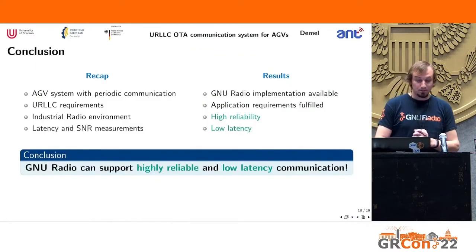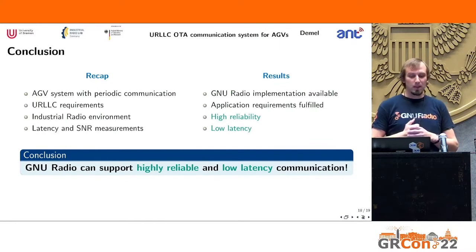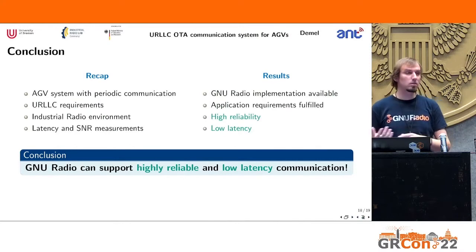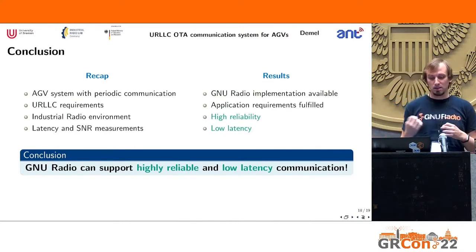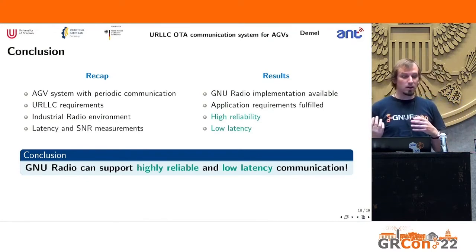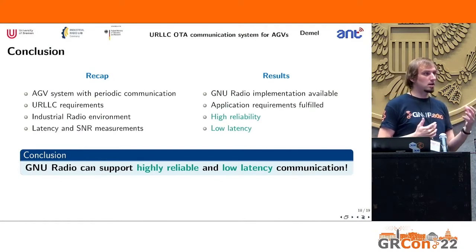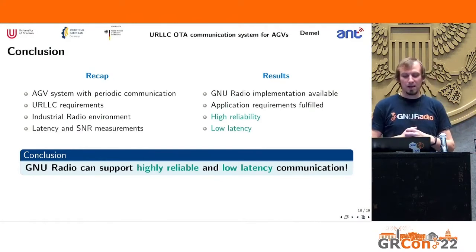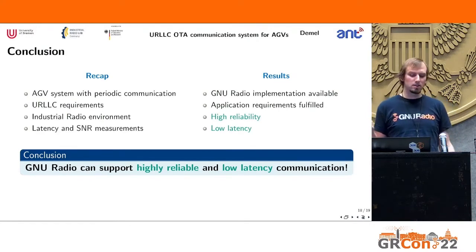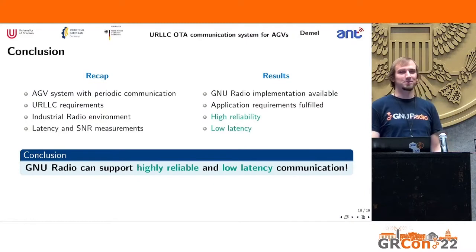Let's go to our conclusion. Just to quickly recap, we have an AGV system with periodic deterministic communication. We were talking about ultra-reliable low latency requirements. We introduced an industrial radio environment and presented our latency and SNR measurements. And then, as a result, we have a GNU Radio implementation available that fulfills our application requirements with high reliability and low latency. And as a conclusion, I'd like to say GNU Radio can support highly reliable and low latency communication. Thank you.